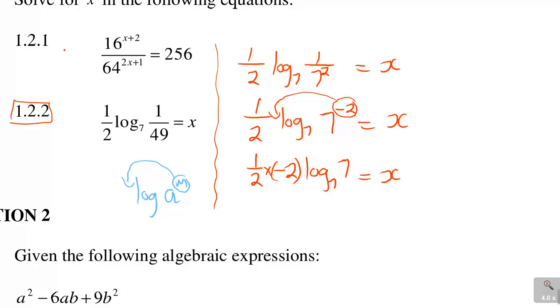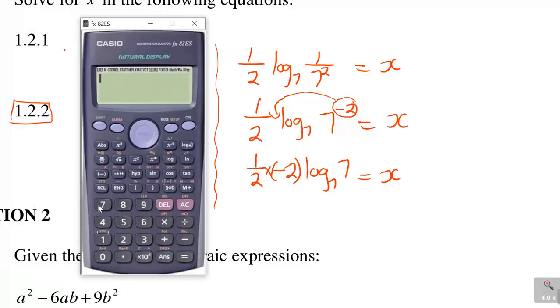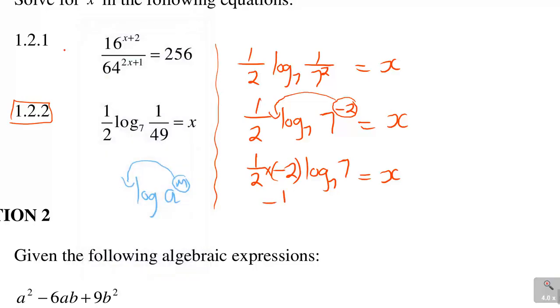Now if you multiply half times negative 2, you'll get a negative 1 there. But as they say, do as I say, not as I do, let me keep on using the calculator. Minus 1 there. So it's minus 1 log 7 of 7 is equal to x. Like in the first question, same base, same number, this is 1. So negative 1 log 7 base 7 is 1 is equal to x. Therefore, x is minus 1 times 1, which is negative 1. So that answer there is negative 1.